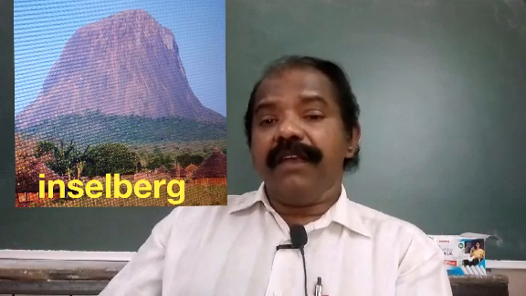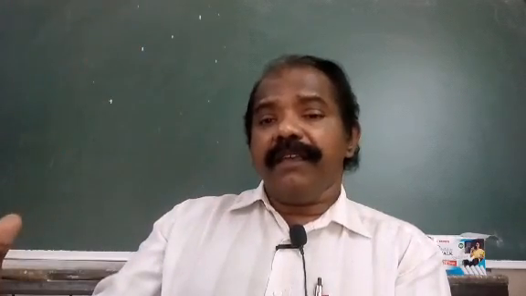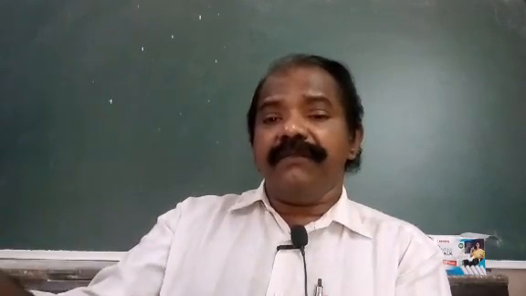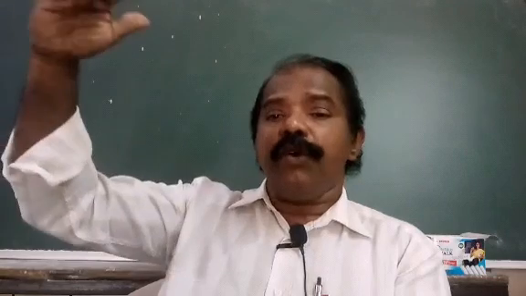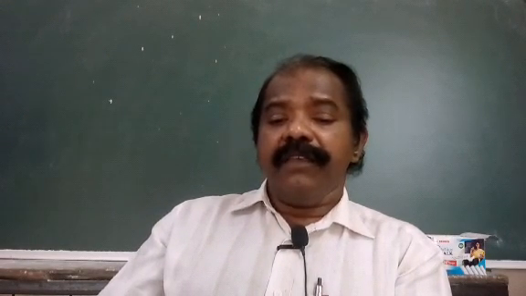Such a hill is called an island mountain or an Inselberg. Here what happens? The sides of this landform are eroded away and it is almost standing very stiff with a flat top surface.